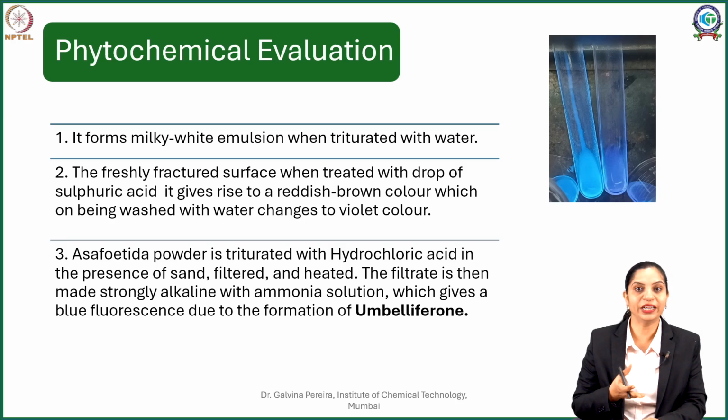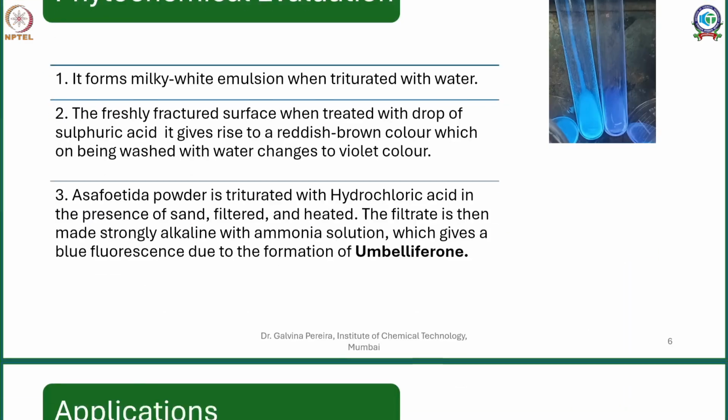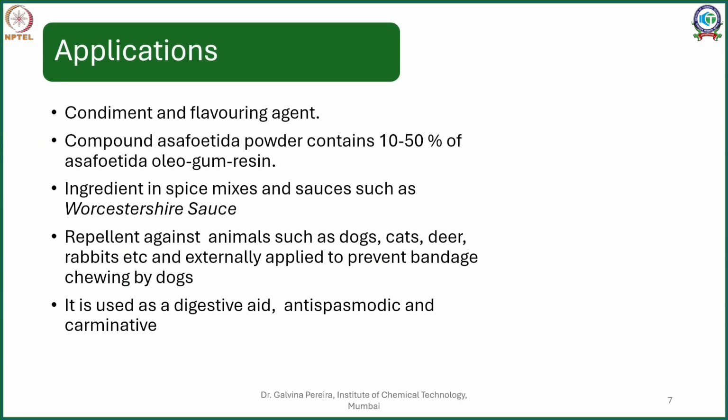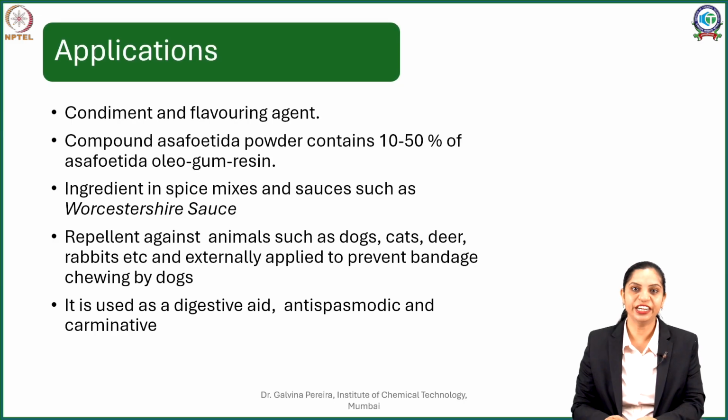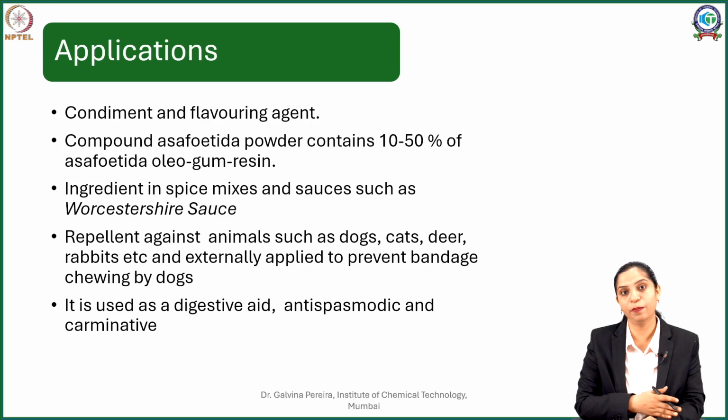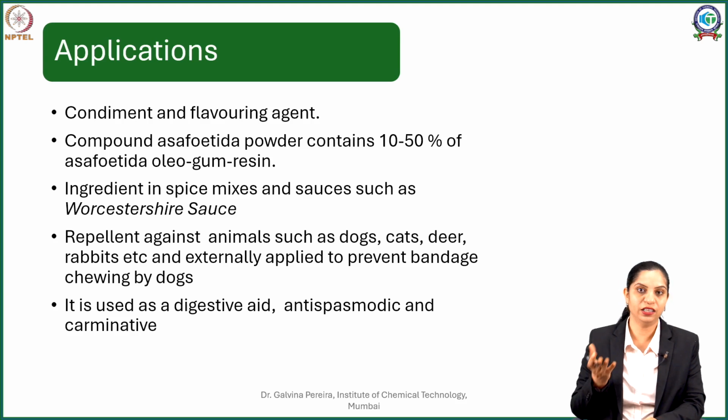So you have to view it under UV 365 nanometers to observe this kind of fluorescence. Now going to the applications, the most common application of asafoetida is in the food industry as a condiment and flavoring agent. Compound asafoetida varies in its composition, and you might find it containing anywhere between 10% to 50% of asafoetida oleogum resin. Now it is also an important ingredient of numerous spice mixes, masalas and sauces such as Worcestershire sauce.